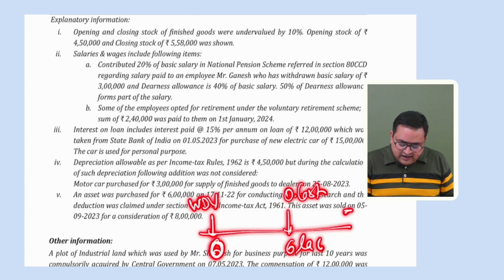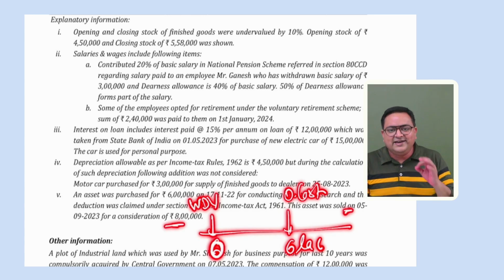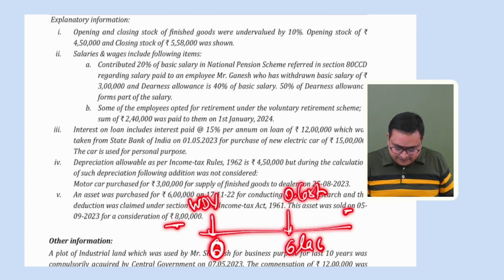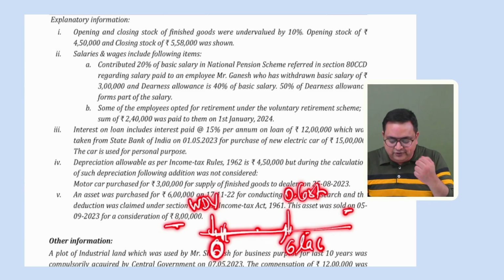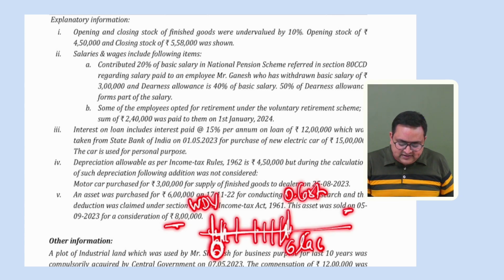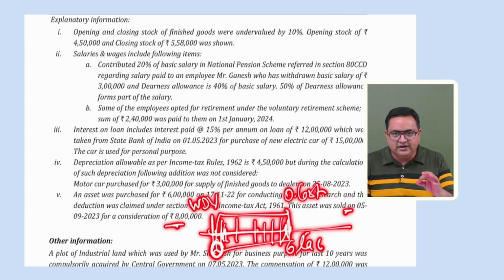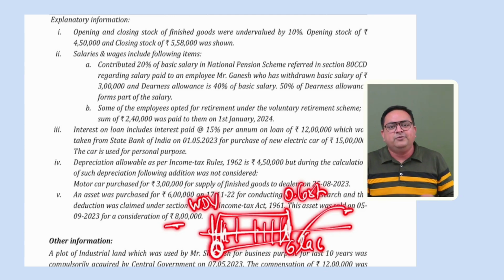And now they are selling it for rupees 8 lakh. So first of all, from 0 to 6 lakh, because now it is getting sold for more than the original cost, there would be PGBP income also, and there would be capital gain also. First of all, the PGBP income would be up to this 6 lakh. Up to this 6 lakh would be the deemed PGBP under section 41, and over and above the 6 lakh would be the capital gain.